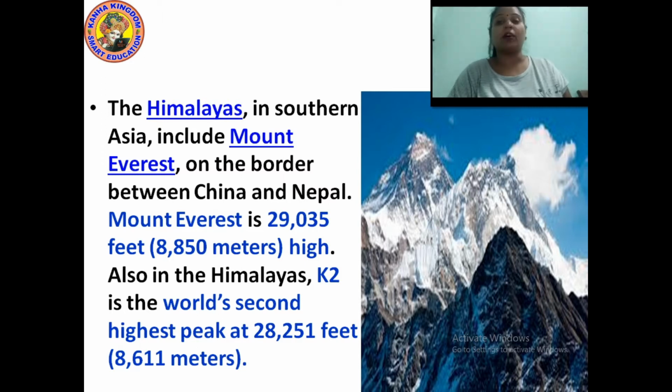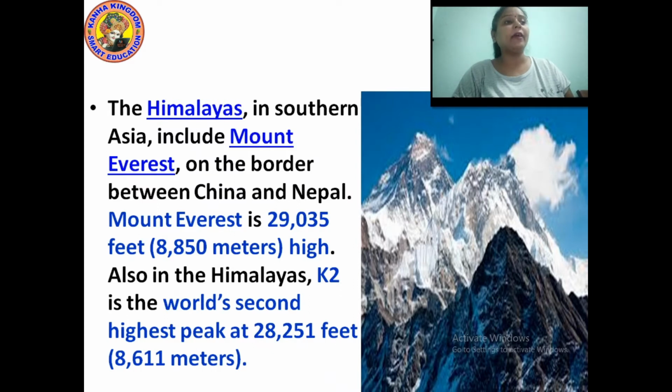The height of Mount Everest is 29,035 feet, which is equal to 8,850 meters.